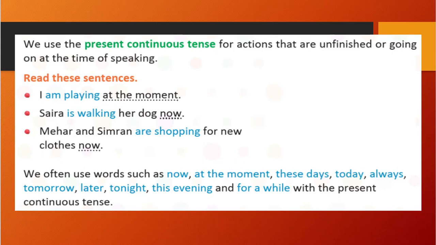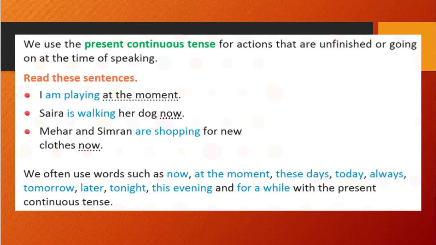Suppose I am playing cricket. The moment I tell you that I am playing cricket, that means I am already playing it. So what I used is something that is currently going on. That is the present continuous tense because it keeps on going. It is not finished yet. That time we will use present continuous tense.